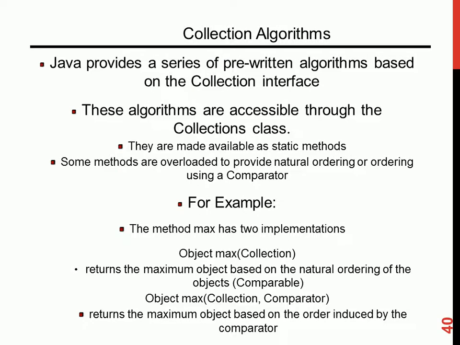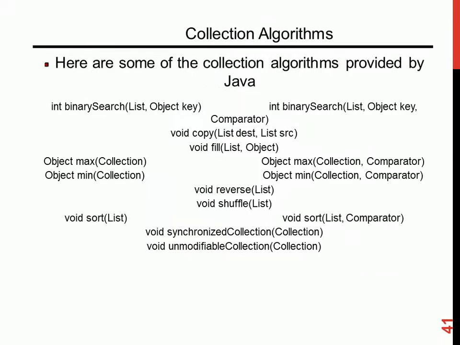So some collection algorithms. Java provides a series of pre-written algorithms based on the collection interface. So you have the max, you have this binary search, that's what I want to talk about. Synchronize, sort, shuffle and reverse list. All these are algorithms implemented for you by the collection interface. So if you want to perform a binary search on any list, there's a method for that.